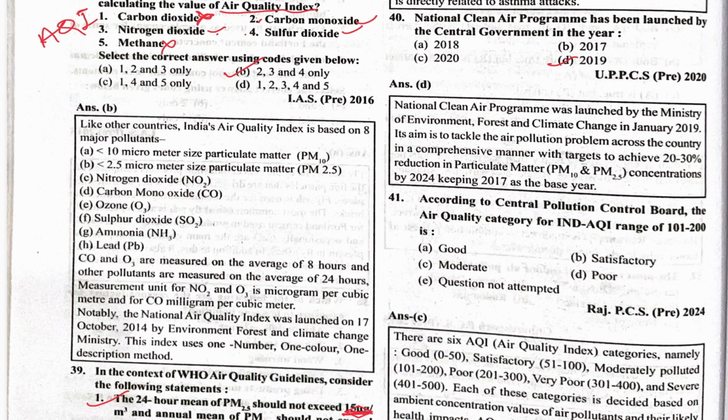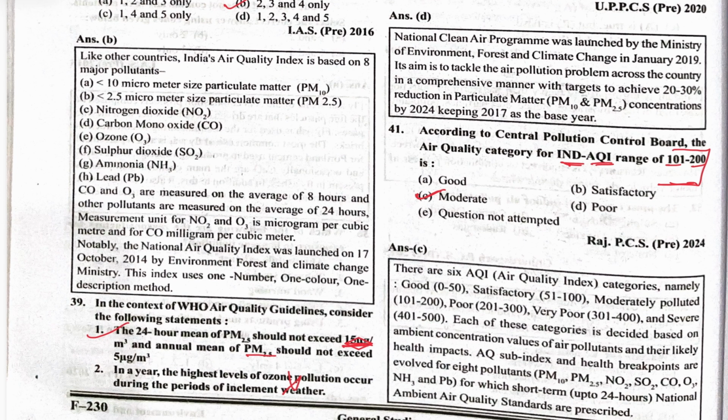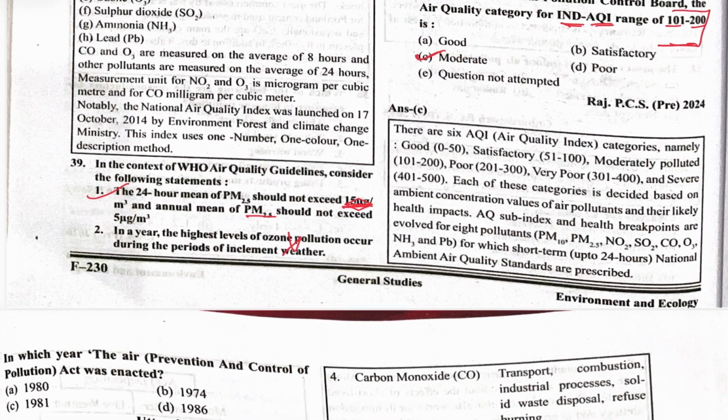According to the Central Pollution Control Board (CPCB), the air quality category for an India AQI range of 101 to 200 is considered what? It is considered moderate. As per the Indian AQI range, 100 to 200 is moderate, but in some developed countries it is considered very serious. If AQI goes above 50, it is considered an emergency situation. But in India, it is considered normal, or moderate.